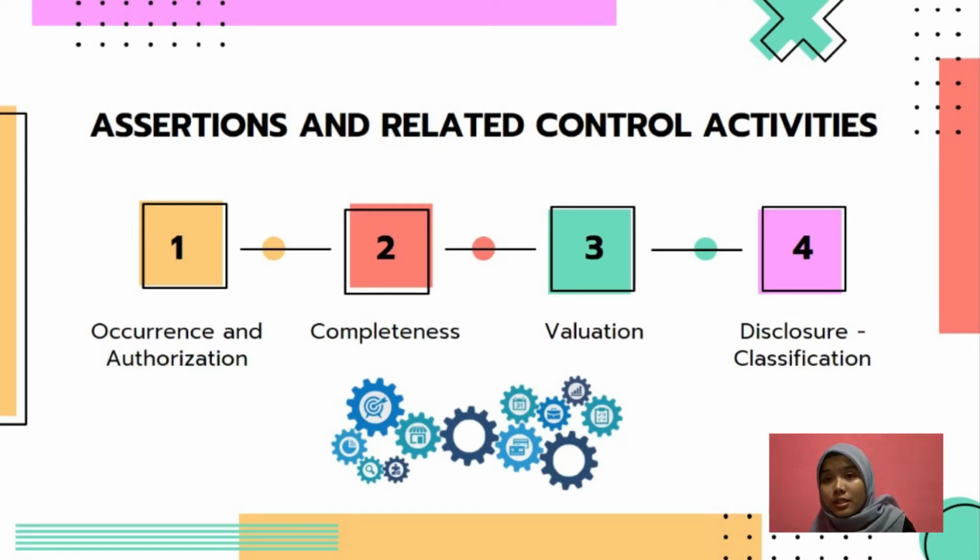So next is valuation. Valuation for notes and bond transactions is recorded in the accounting record at the face value plus or minus any discount or any premium. So lastly is the disclosure and also classification. The entity needs to make sure that the proper disclosures are provided for the long-term liability.